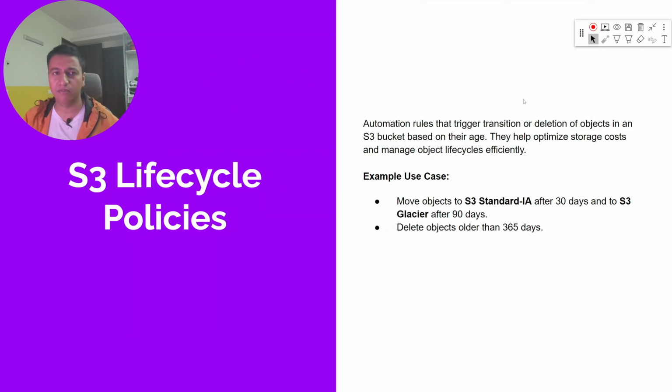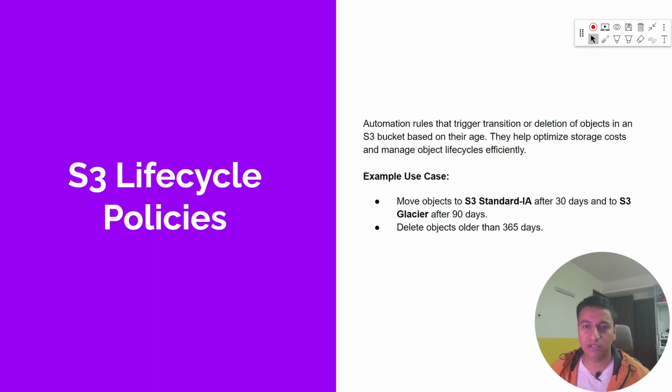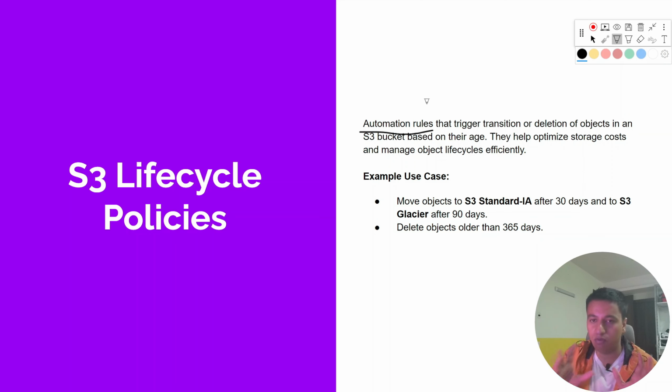What if you do not want to keep looking at your objects and moving them into the right classes? For that, S3 has something called lifecycle policies. Again, this is a very important interview question, so you can take screenshots or take notes. So what are lifecycle policies? They are nothing but automation rules that will trigger either the transition of objects, meaning it will move the object from one class to another, or it will just delete the object altogether.